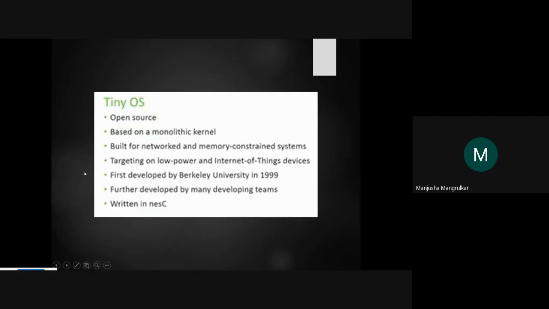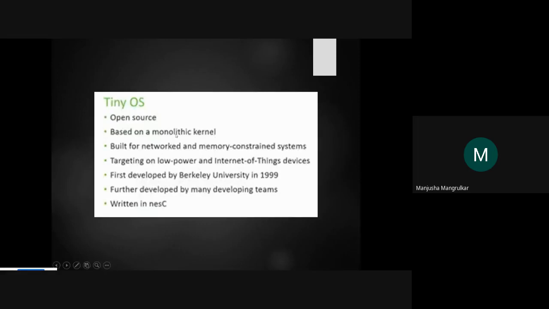So this is also an open source operating system based on a monolithic kernel, right? TinyOS is based on a monolithic kernel, and Contiki is based on a modular kernel. Modular kernel means whenever a module is required, that module has to be executed.